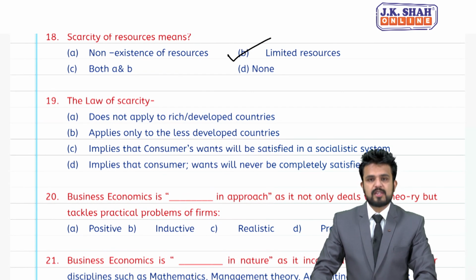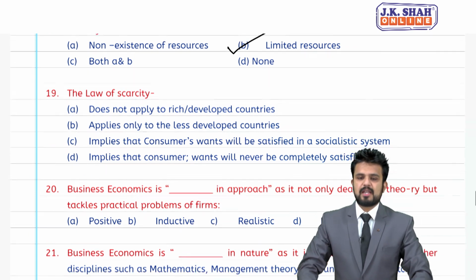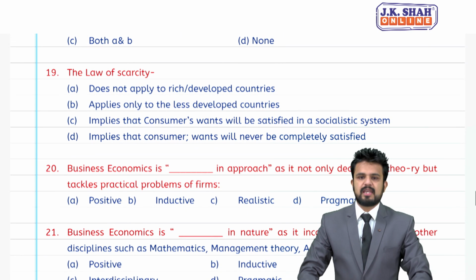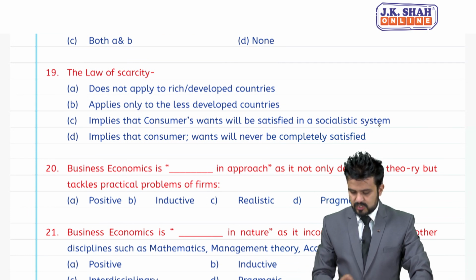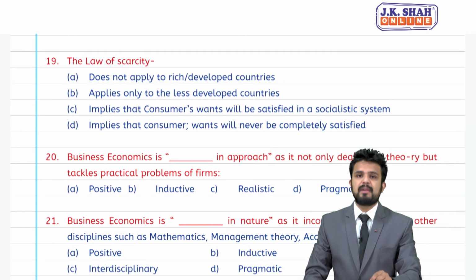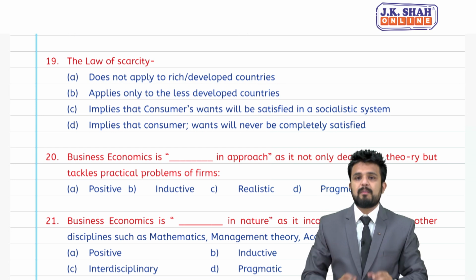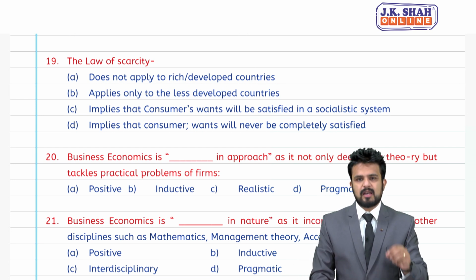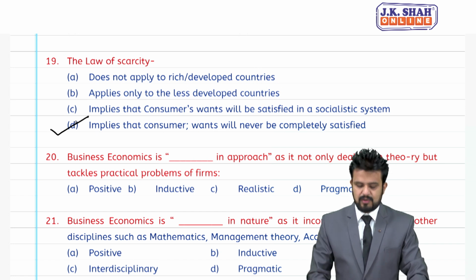19, the law of scarcity does not apply to rich developed countries, applies only to less developed countries. C is applies that consumer wants will be satisfied in the socialist system, implies that consumer wants will never be completely satisfied. Students, your all wants can never be completely satisfied. Something you need to sacrifice. D is the right answer.